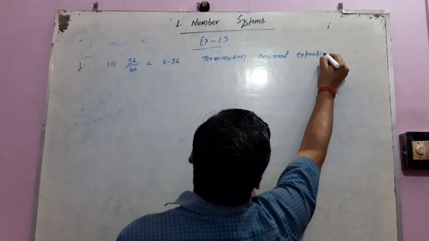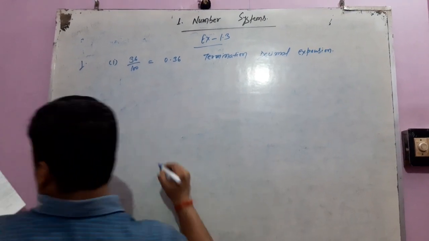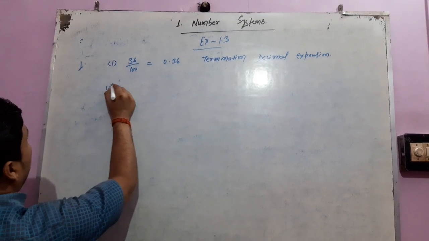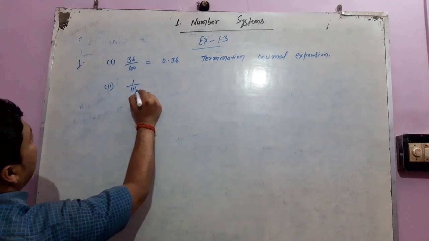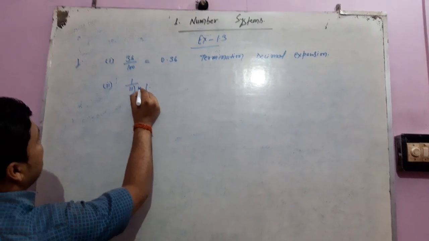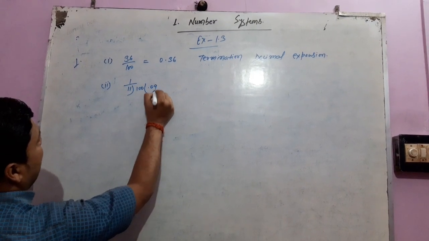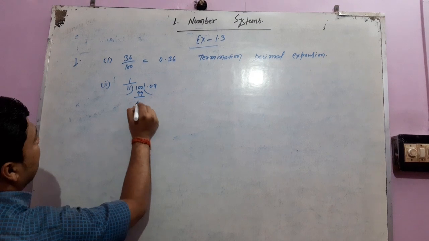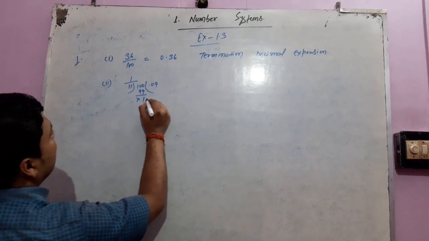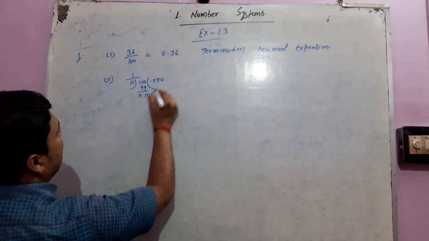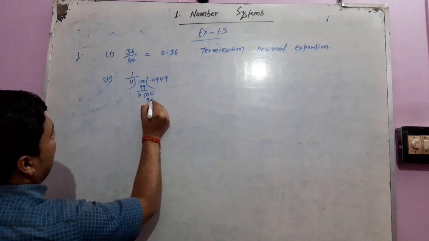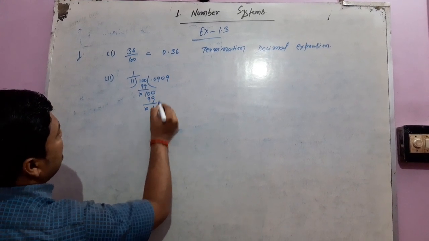Now look at the second one, 1 by 11. Here we have to divide. Put a 0 here, but it will not divide. Put another 0 here, 100. 11 times 9 is 99. Again what remains? 1, 0. Again put a 0 here, 9, again 99. So this process will continue.